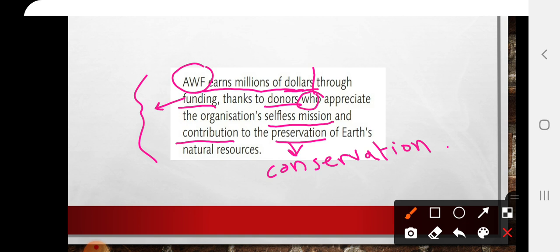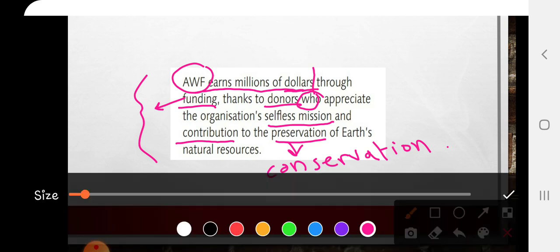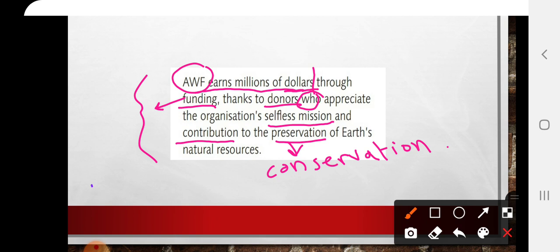Now, if I ask you, what can you do to contribute to the preservation of Earth's natural resources? What can you do? Let's write the question here.